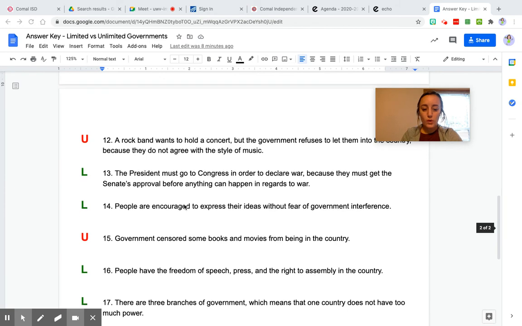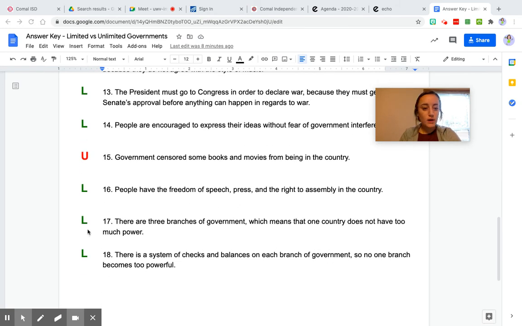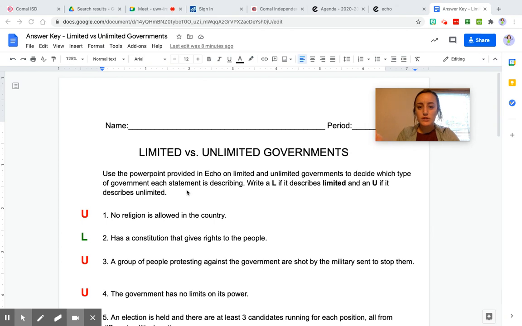Okay, so make sure that you've gone through and written the correct answers for limited and unlimited government on 1 through 18. Again, you don't have to use colors. You can if you want to, if it helps your brain think that limited, green is good, and unlimited, red is bad. You do not have to turn this into Echo. This was a practice assignment for us to go over limited and unlimited since we're about to go into studying more about ancient Roman and Greek civilizations. Okay, good job.